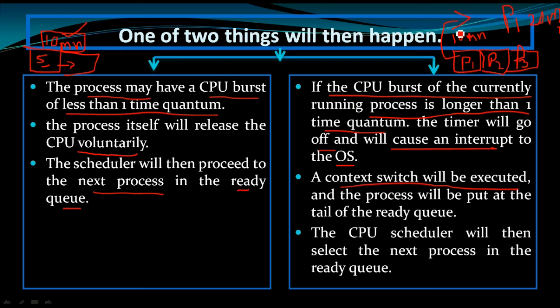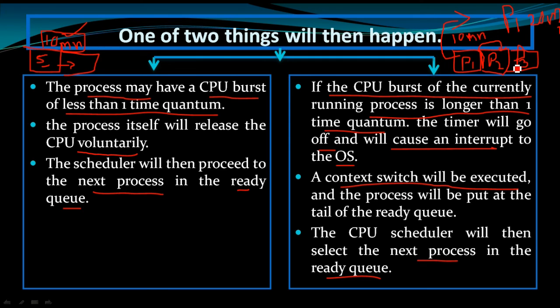The CPU scheduler will then select the next process in the ready queue. So after the expiry of the 10 milliseconds of P1, the CPU scheduler will select the next process in the ready queue. In this fashion, round robin will work.